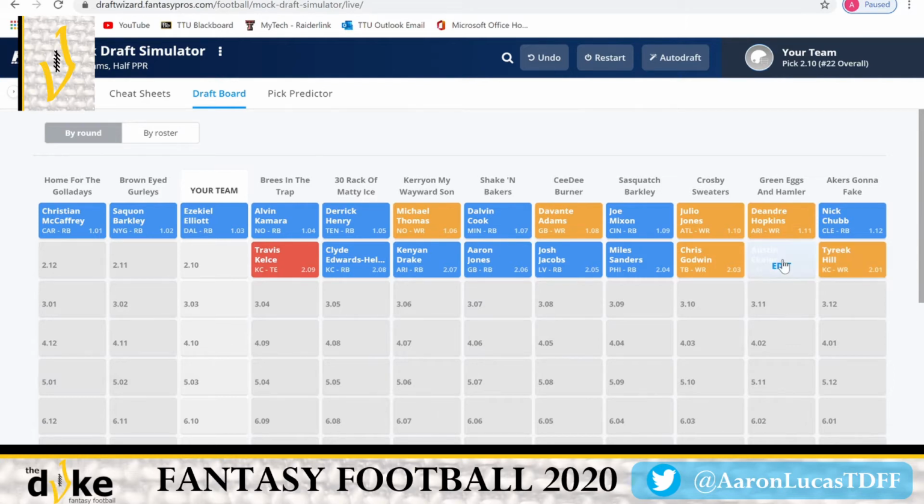And then we have Austin Ekeler actually going earlier in this draft than we usually see, followed by Miles Sanders and Kenyon Drake actually dropping quite a bit. So normally we would see probably Kenyon Drake in these first 4 picks, maybe the 5th pick, but this draft, that's how it went out, alright? So we got Edwards-Helaire going pretty early, and then followed by a tight end. So obviously we have a lot of running backs off the board already.